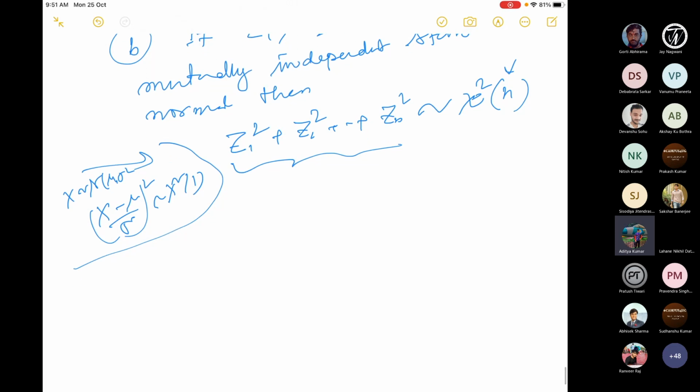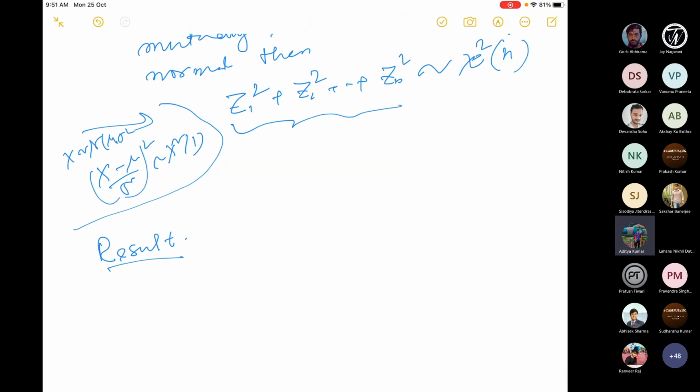There are many proofs of this result, but for undergraduate students, I think it is better to prove it using induction. The proof will be a little long, so let me just state the result. This result is very, very fundamental for applying it in many places in statistics. For this course it is not that important, meaning we will not see a lot of applications of it. But if you do any other statistics course, this result will play a fundamental role.